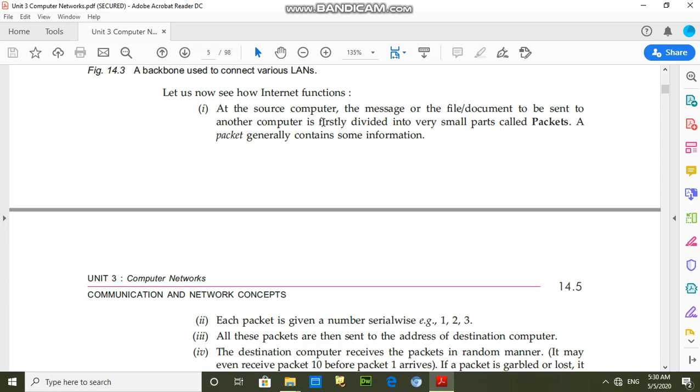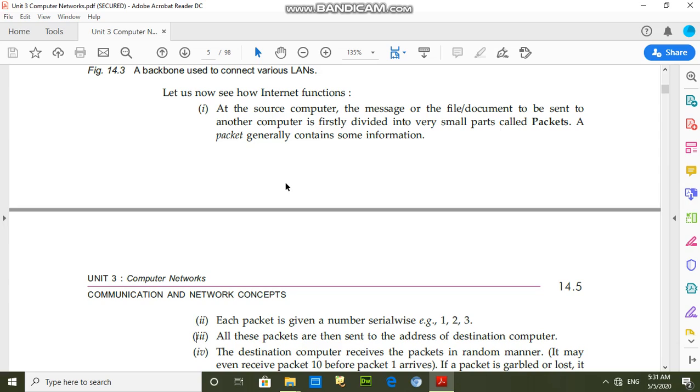The protocol breaks the bulk file or chunk file into different pieces, and each piece is called a packet. A packet generally contains some information, and the file is broken serially: packet 1, packet 2, packet 3, packet 4. And the IP protocol labels the source address and the destination address on every packet, and the packets are transferred in the network.